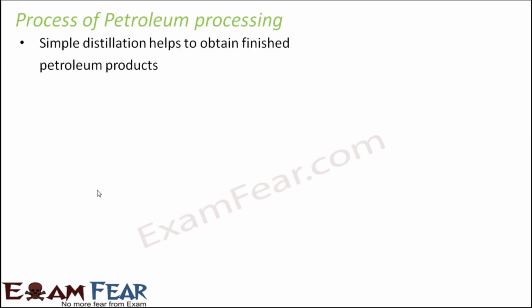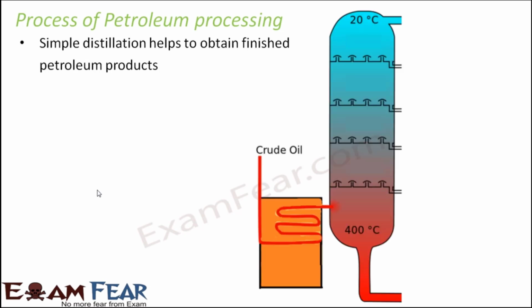Let us see how the process of petroleum processing takes place. It is a simple distillation process which helps to obtain finished petroleum products. So what do we have? We have a distillation chamber of this kind, which is often termed a distillation column. And this is the crude oil.